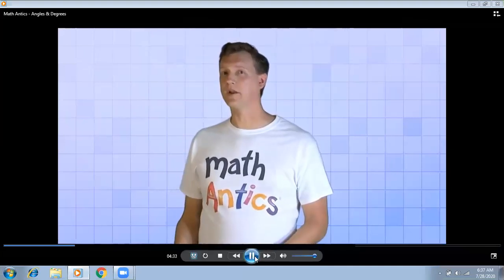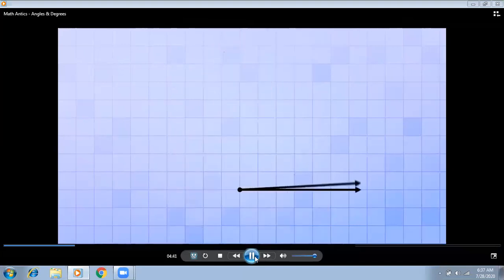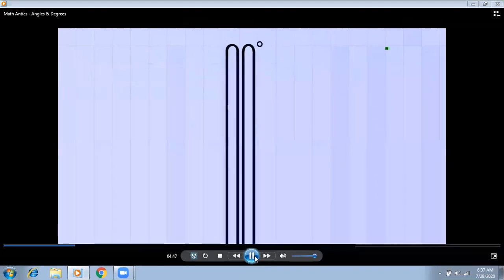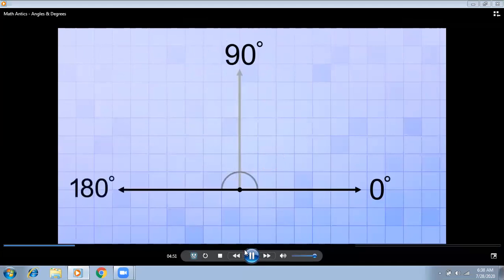Now, before we go on, let's quickly review the important angles and regions that we've looked at so far. Our angle measurement is 0 degrees when the rays point in exactly the same direction. It's 90 degrees when they're perpendicular and form a right angle, showing that we could form a rotation in a square form. And it's 180 degrees when they point in opposite directions, again in circle form, called a straight angle.